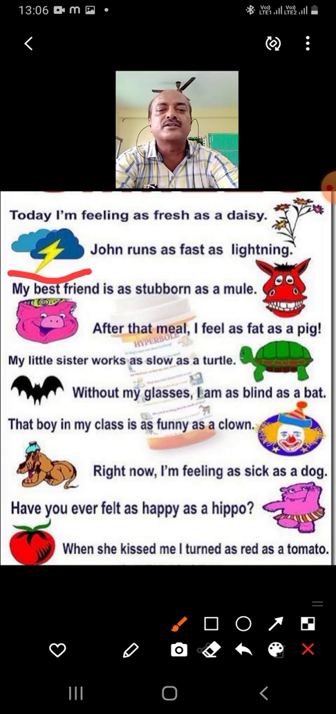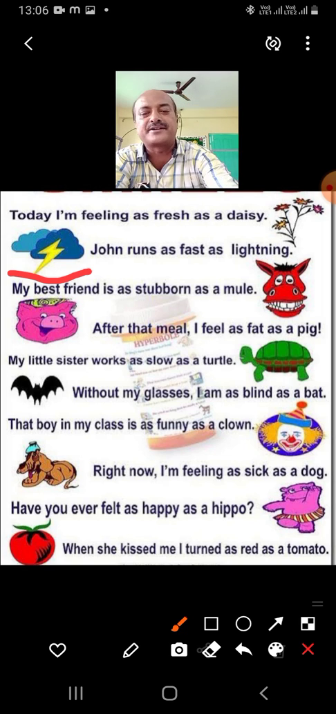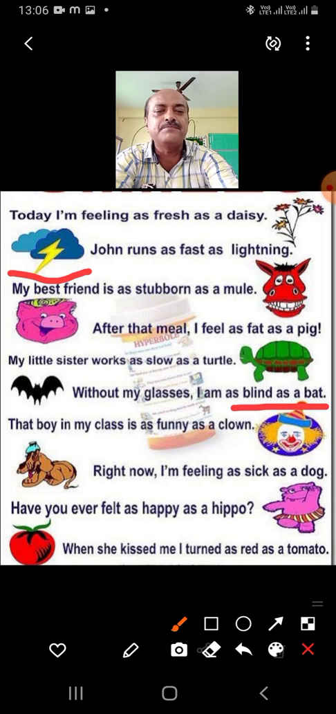They walk so slowly that you can have a nice sleep and food, everything, and then you will see that it has moved hardly one or two inches. So slow it is. Without my glasses, I am as blind as a bat. Bats cannot see; they only feel things with their senses. So we say he is as blind as a bat. That means he cannot read anything, he cannot see anything.